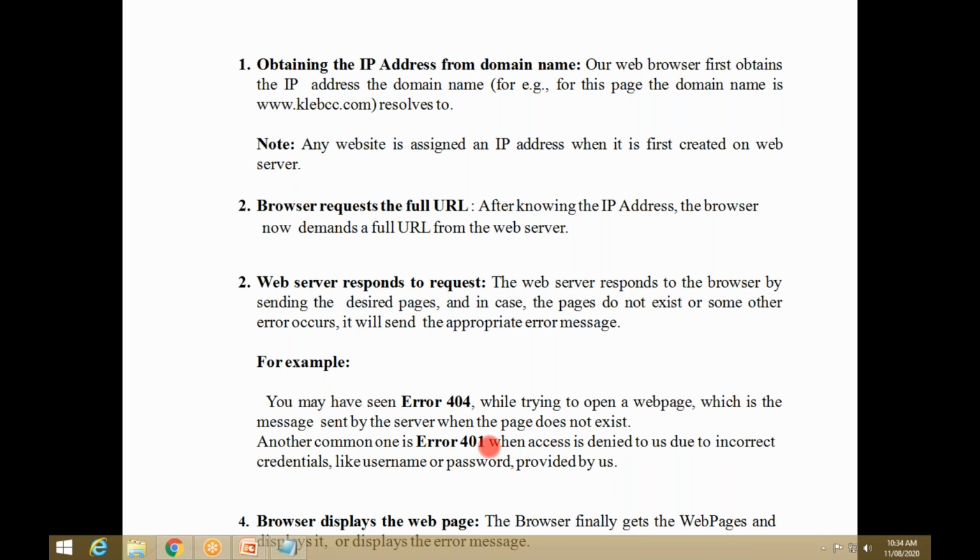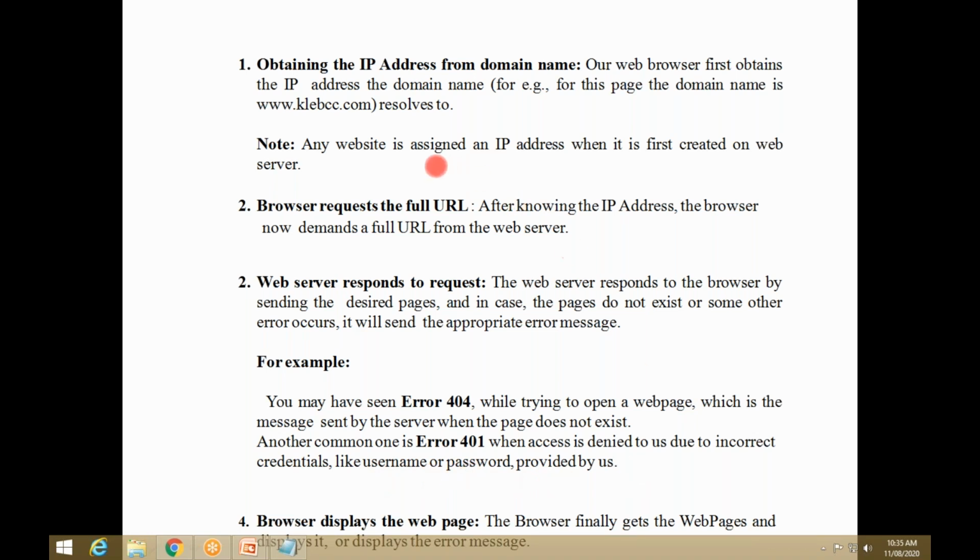So when you see a 401 error, you have to understand that those websites are blocked or access is denied. It also sometimes occurs due to incorrect credentials, like an invalid username or password provided by us.